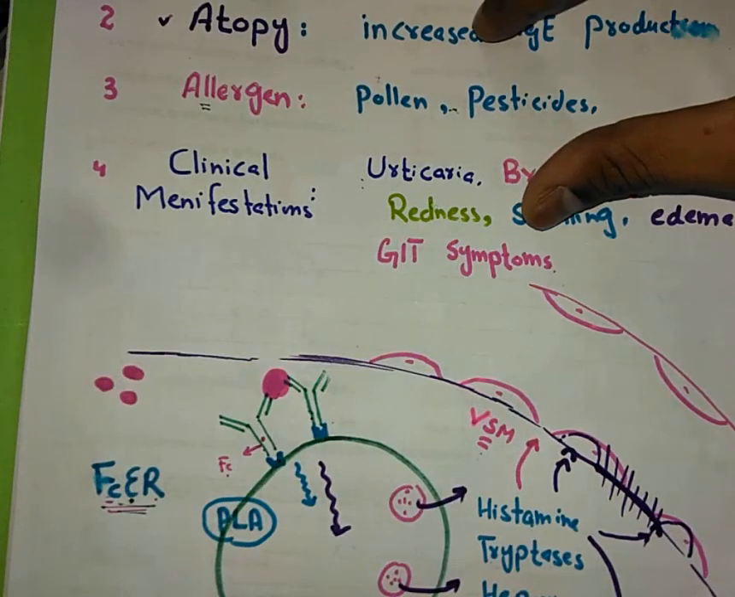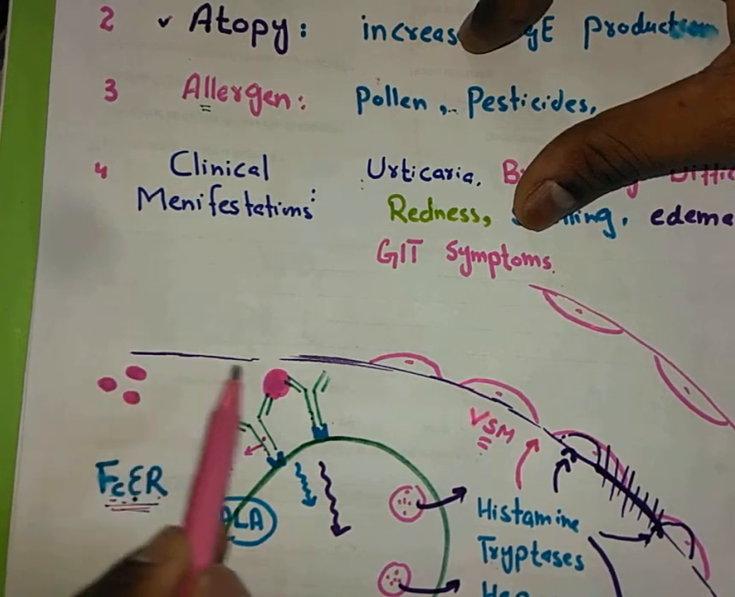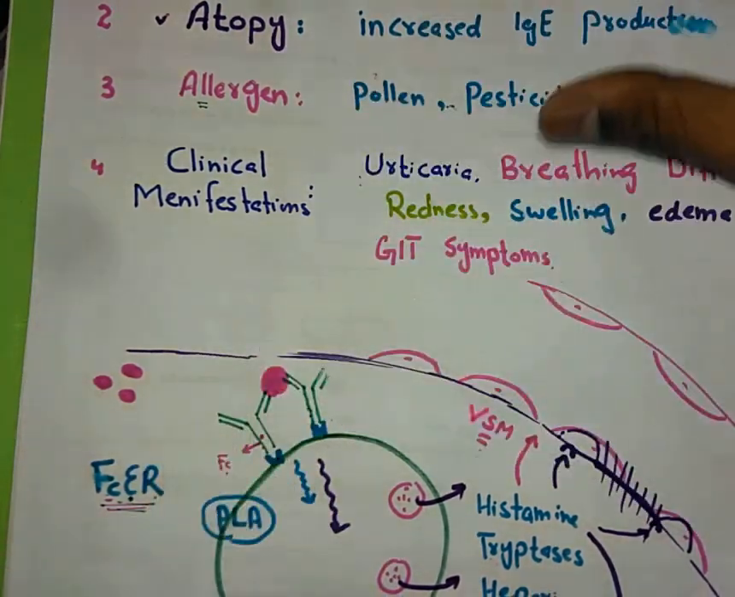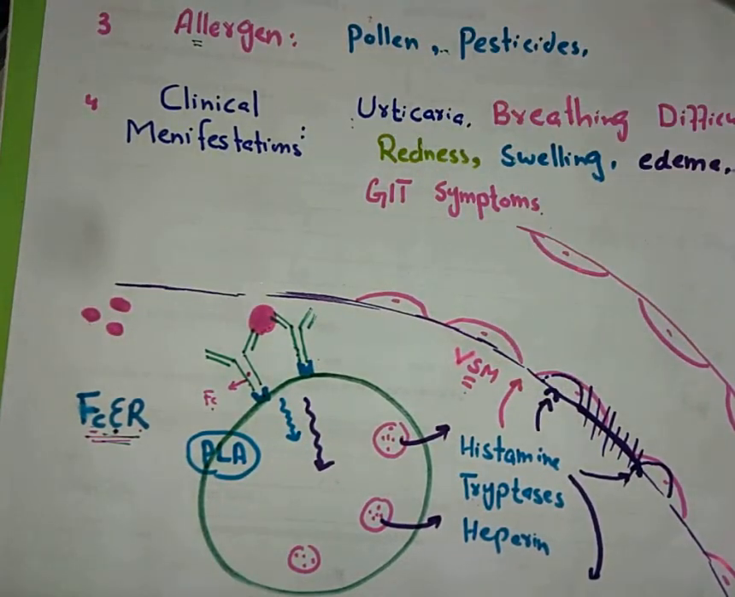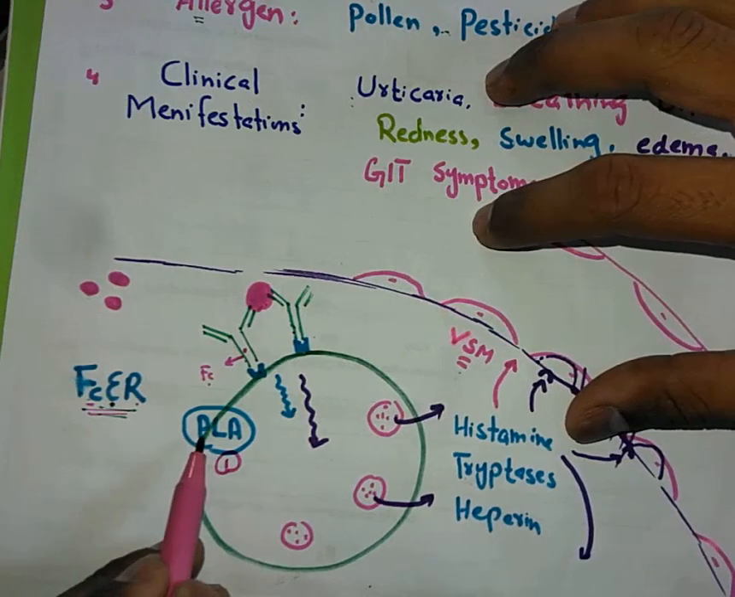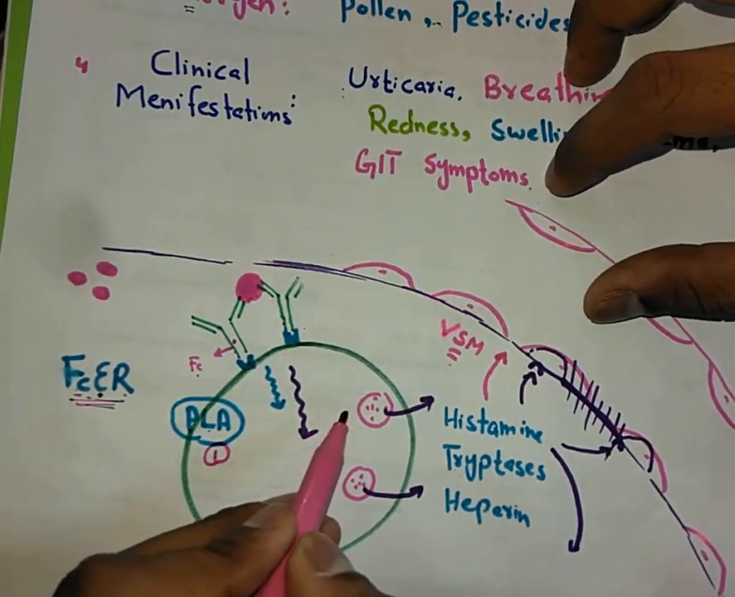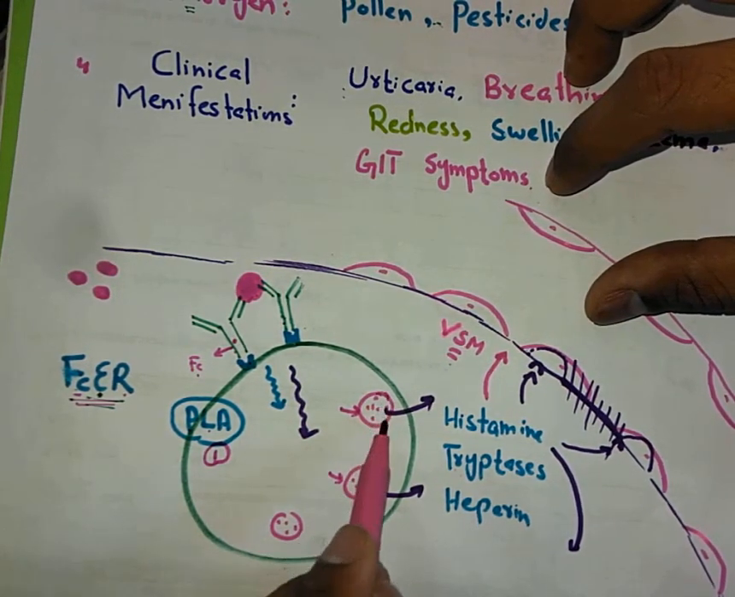Now I am going to explain what will happen in the second exposure. When the allergen again comes, it will attach on the Fab portion of the antibodies. It will cause the cross-linking of antibodies. After the cross-linking, an intracellular signaling message will go, and it will cause two main functions. One, it will cause activation of the enzyme called phospholipase A. And the other is degranulation. It will cause the release of the content present in the granules of the mast cell.